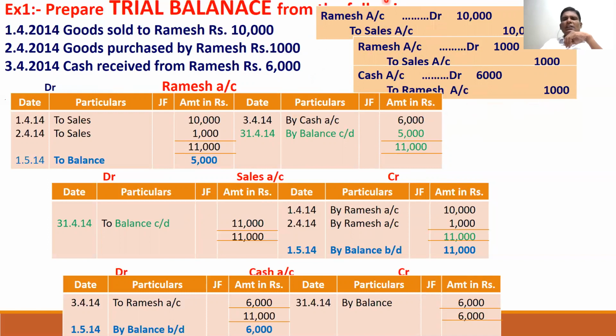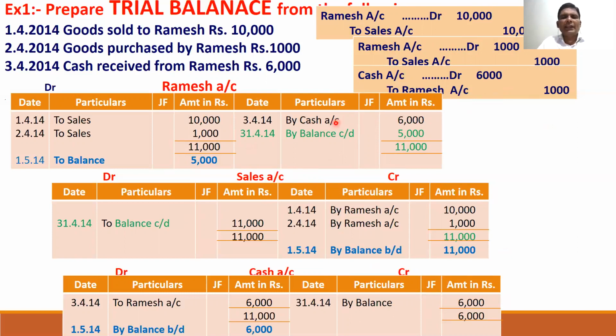What accounts are there in this? We have only 3 accounts. The first one is Ramesh account, the second one is sales account, and the third one is cash account. So from these, only 3 accounts we have to prepare: Ramesh account, sales account, and cash account. This is Ramesh ledger account, this is sales account, this is cash account. First, you have to prepare Ramesh account.